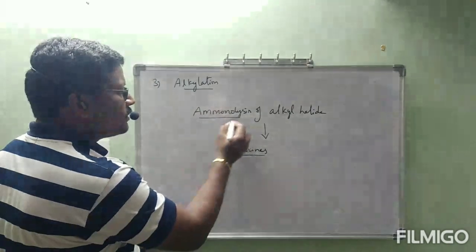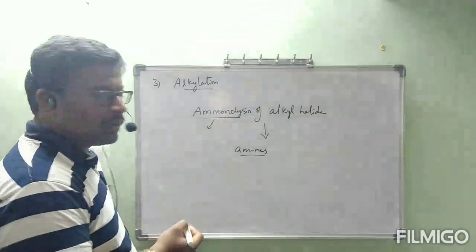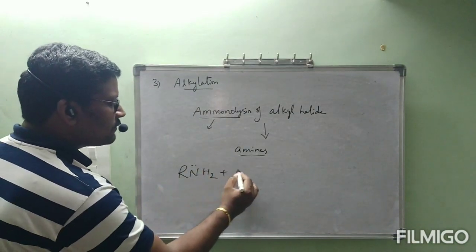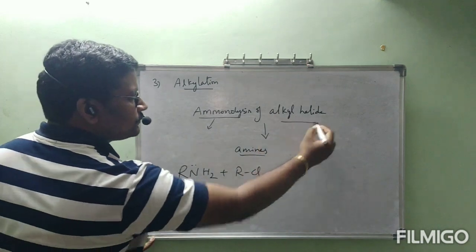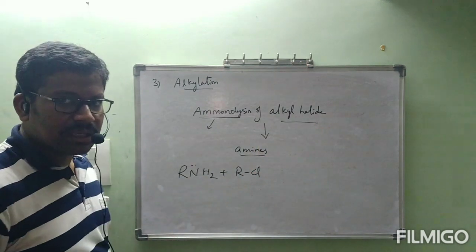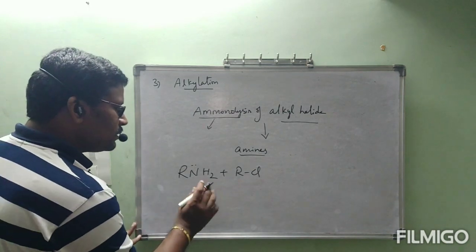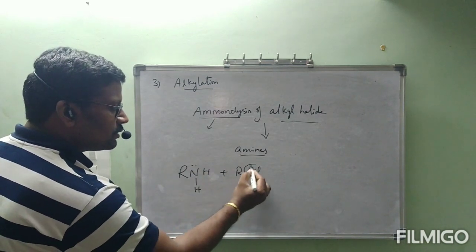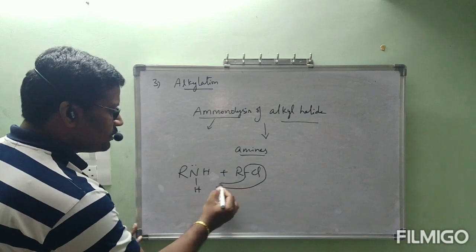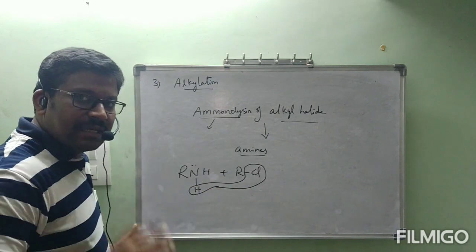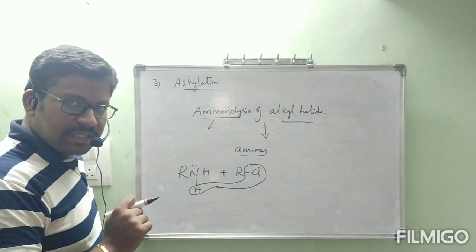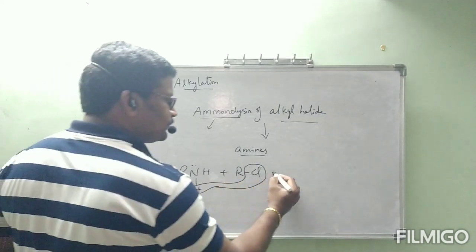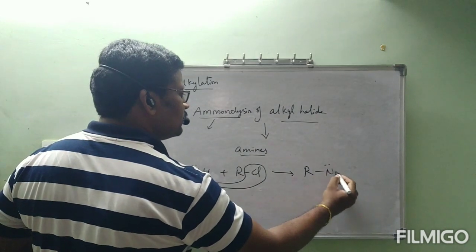Instead of ammonia, we are taking an amine now. Amine means RNH2. RNH2 will react with RCl, an alkyl halide. Now what is going to happen? I am writing these two hydrogens separately, RNH2 like this. Chlorine present on this alkyl halide and hydrogen present on this one will be evolved as HCl, same as the previous one, and this nitrogen is going to form a bond with R, giving RNHR.